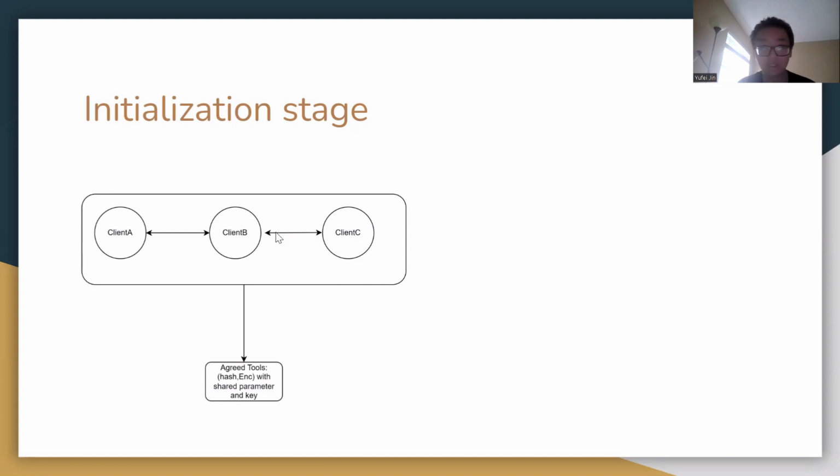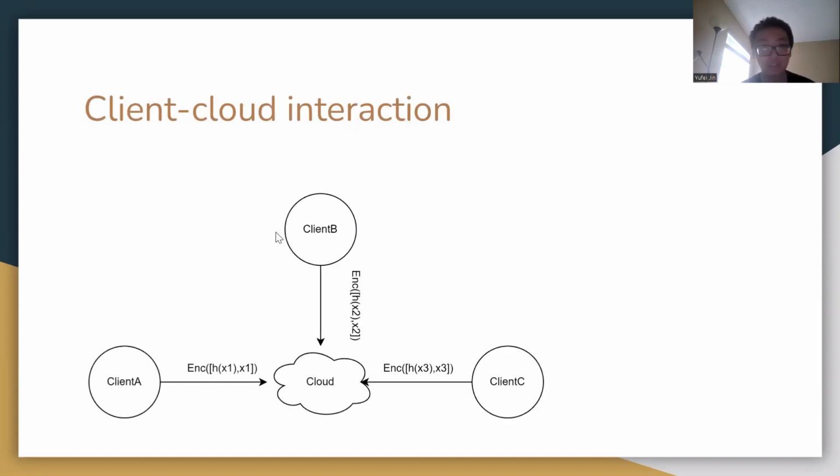Okay. Then this constitutes a client-cloud interaction, in which all the clients first hash their original raw data, and also append the original raw data to it to make it an array. And then this is actually considered as a polynomial.